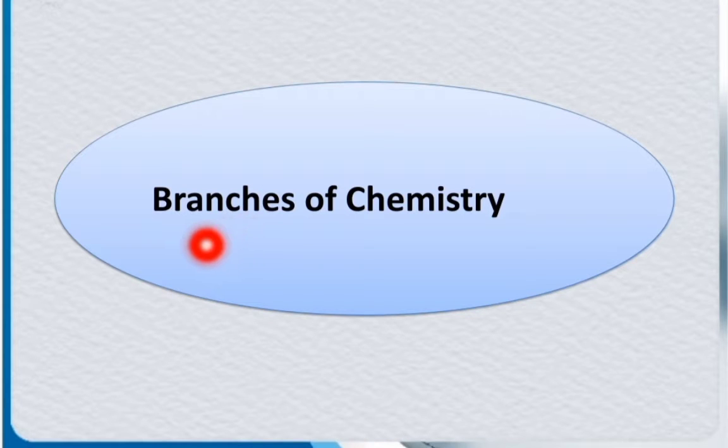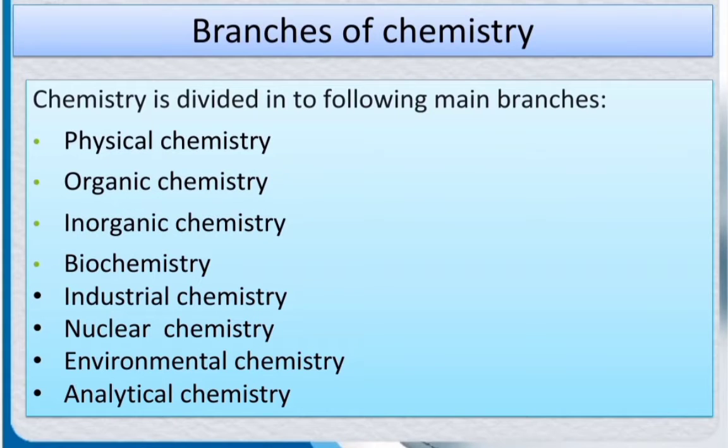Now we will discuss branches of chemistry. There are different branches of chemistry. The main branches of chemistry are as follows: number 1, physical chemistry, organic chemistry, inorganic chemistry, biochemistry, industrial chemistry, nuclear chemistry, environmental chemistry, and analytical chemistry. Students, we will discuss these branches of chemistry one by one.